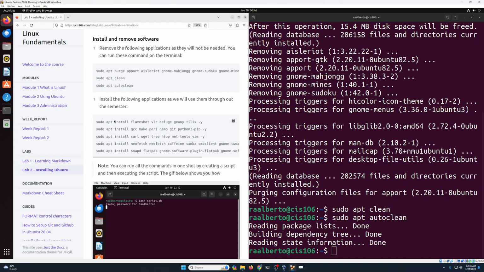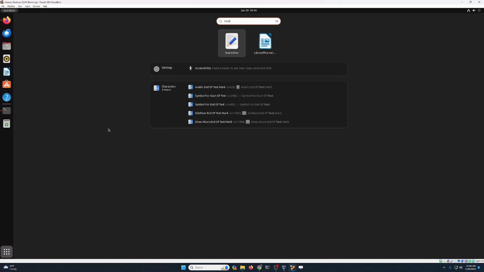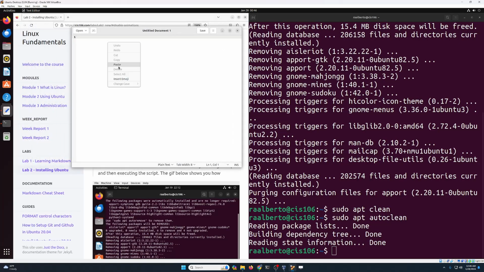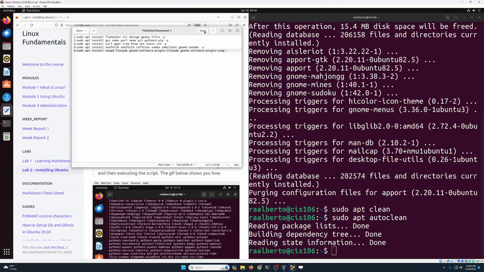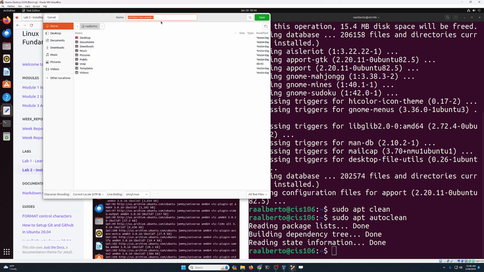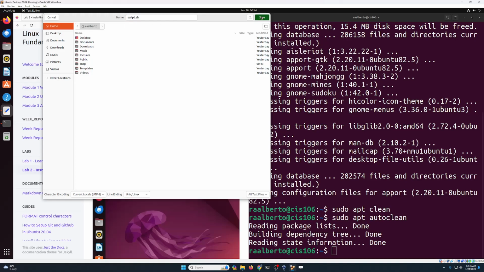So what I'm gonna do is run this in a script so that I can just automate this and go and grab a cup of coffee. So I'm gonna copy all of these commands, and I'm gonna open a text editor. Now over here, I'm gonna paste the commands, and I'm gonna click on save. I'm gonna make sure that I'm saving this in home, and I'm gonna call this script.sh. I'm gonna click on save.